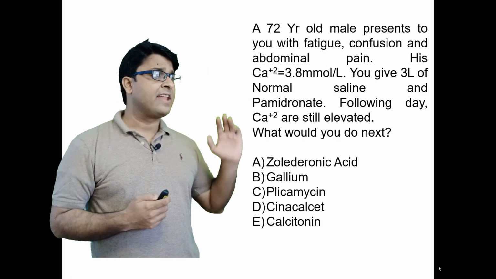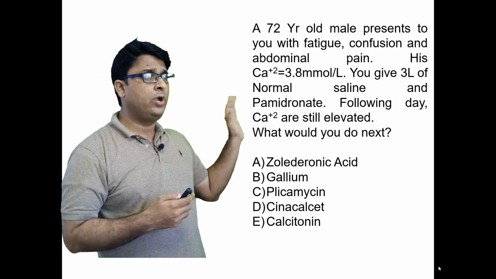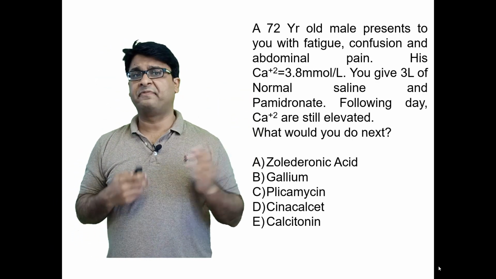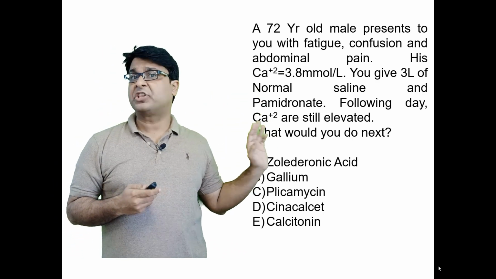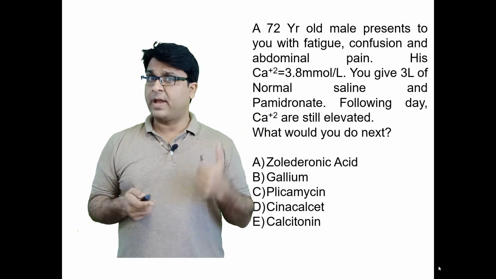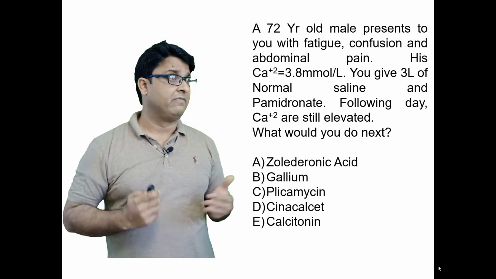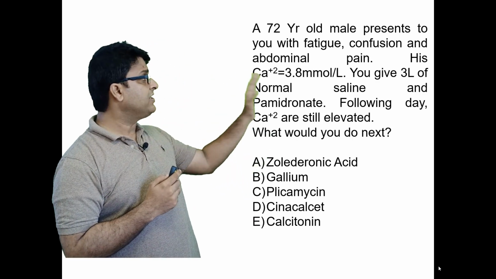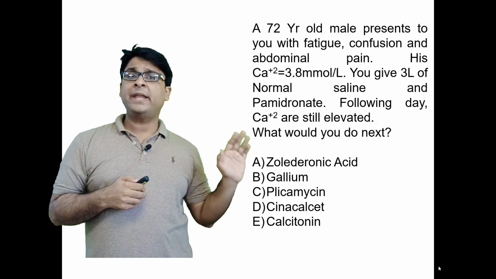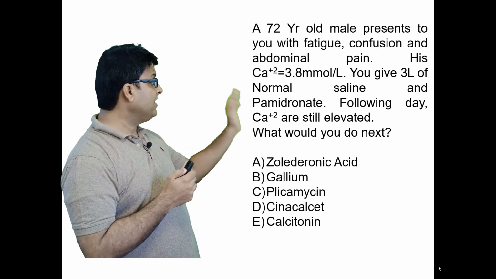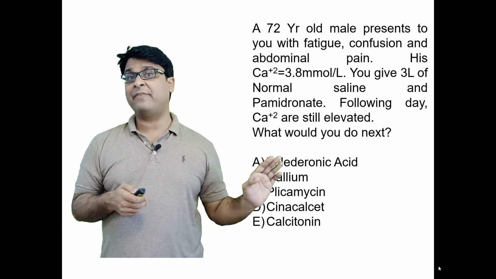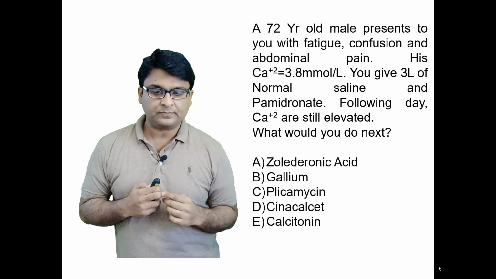Let us now discuss another question. A 72-year-old presents to you with fatigue, confusion, abdominal pain, and his calcium is 3.8. So all symptoms of hypercalcemia and then high calcium levels, okay? You give 3 liters of normal saline and pamidronate, which is a bisphosphonate, and then on the following day, the calcium levels are still elevated. What would you do next?